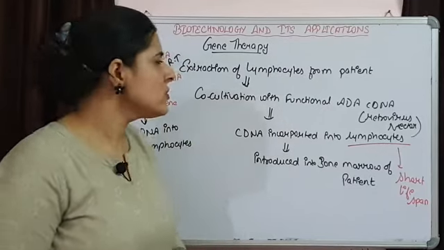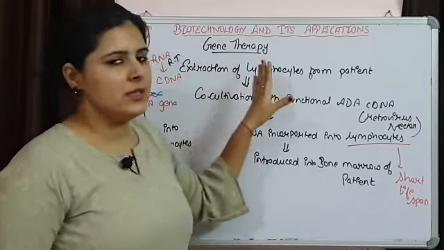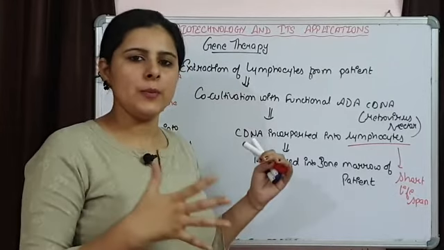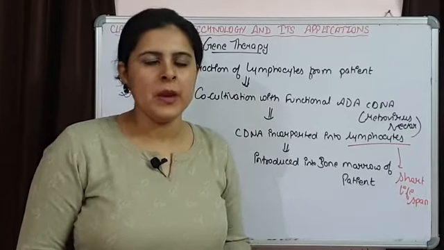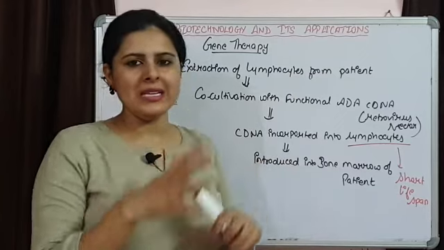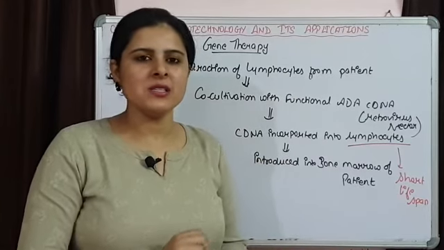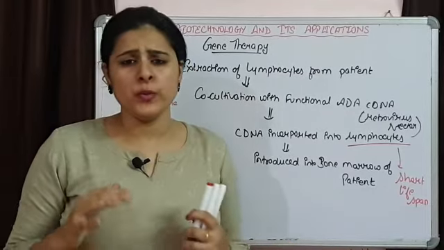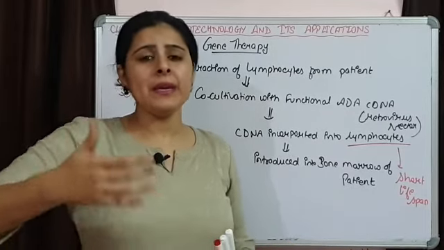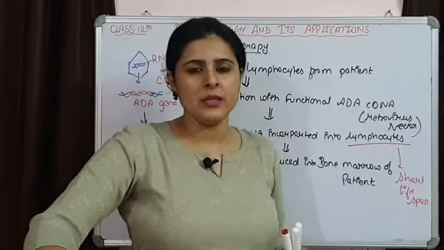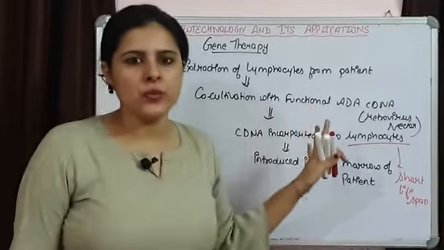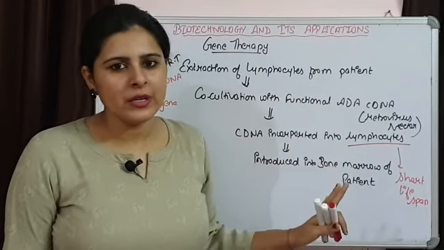Researchers are trying to treat all these conditions with the help of gene therapy. But theoretically it is easier to explain these processes. Practically they are very complex, and maybe in the coming time gene therapy is going to be a big achievement in treating such diseases.